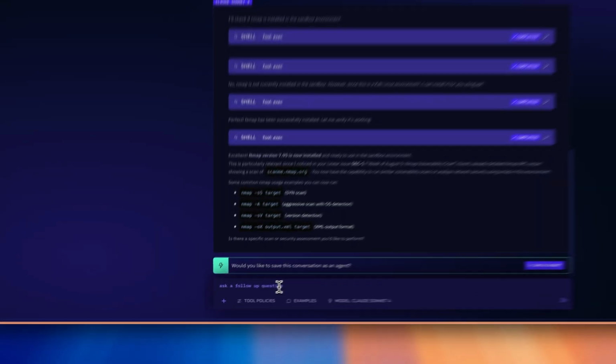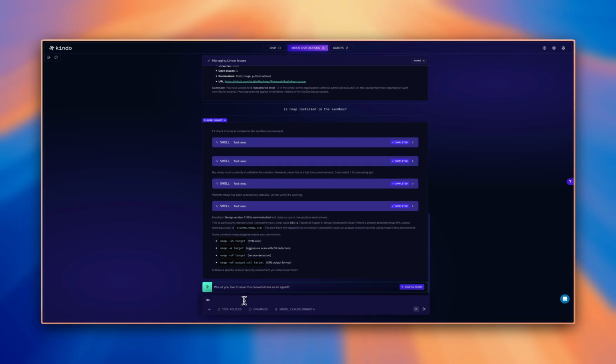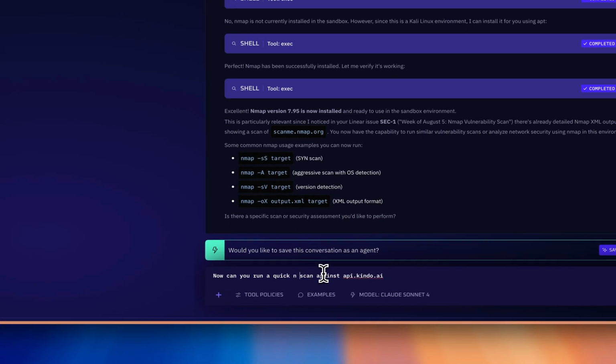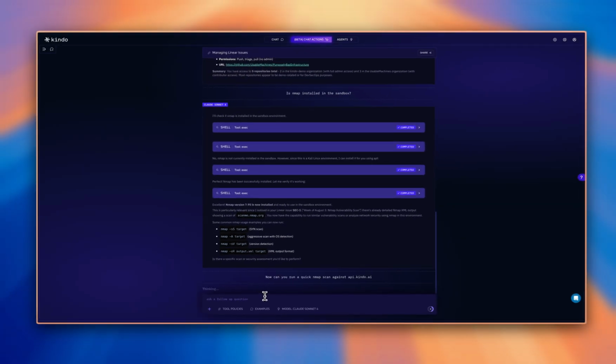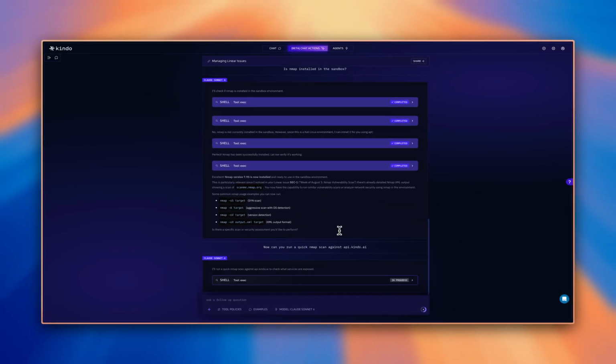I could even go further and say, can you run a quick scan against api.kindo.ai? Now that it's installed that tool, the other thing is that the state is persistent within this particular conversation.